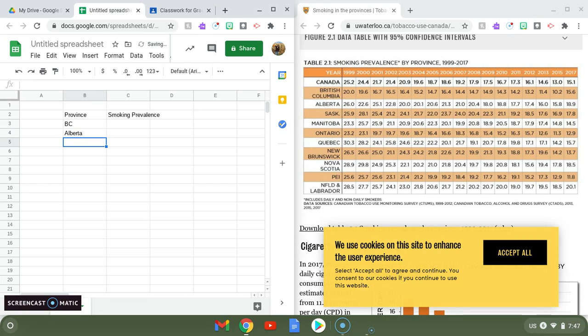Alberta, Saskatchewan, Manitoba, Ontario, Quebec, New Brunswick, Nova Scotia, PEI, and Newfoundland and Labrador. Okay, so we've got all of our provinces here. We aren't doing territories, just provinces. And then we're going to look over here at the numbers.